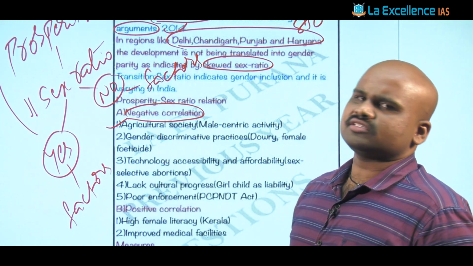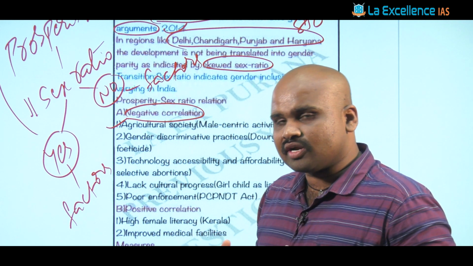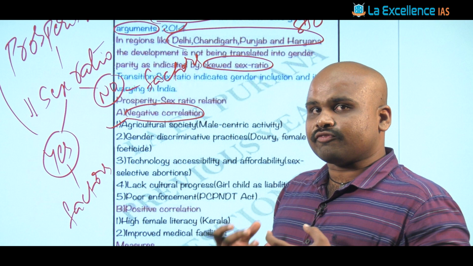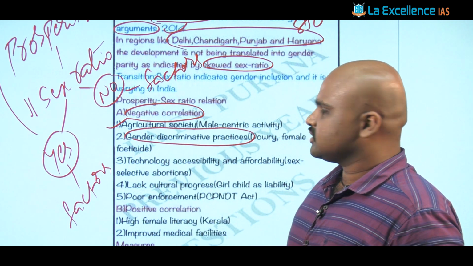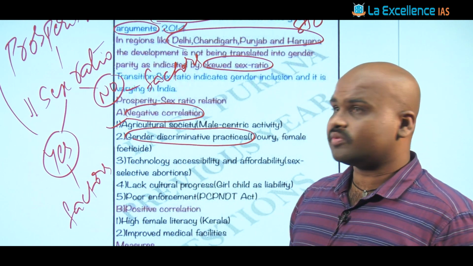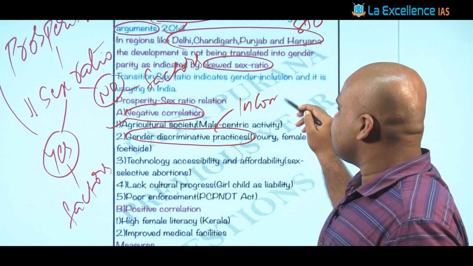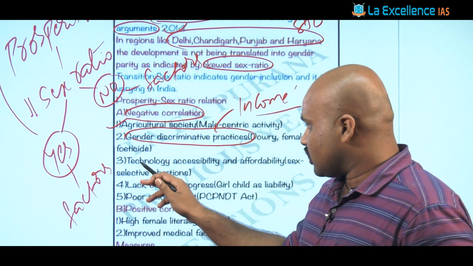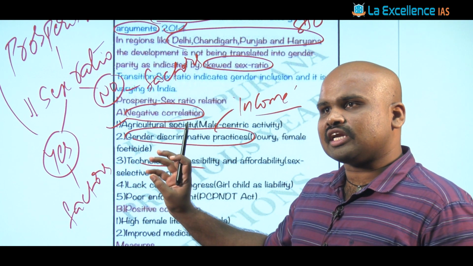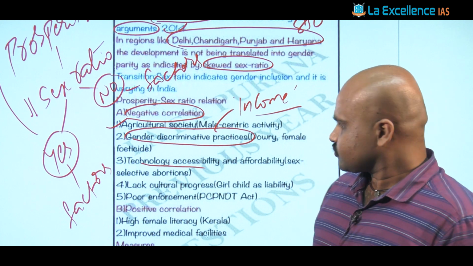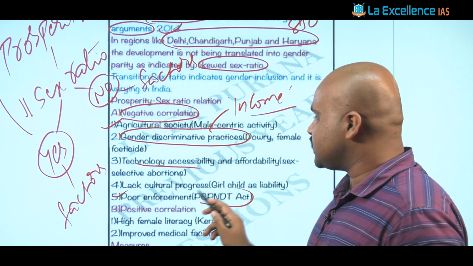It can be because of agricultural societies. You know that an agricultural society will demand a male-dominant, male-inclusive profession. Then gender discriminative practices, it might be dowry practices, it might be female feticide practices, because income levels are very high in these regions. Then technology accessibility: they will be able to access technology for sex-selective abortion techniques. Then lack of cultural progress. Then also poor enforcement, for example, the PCPNDT Act.